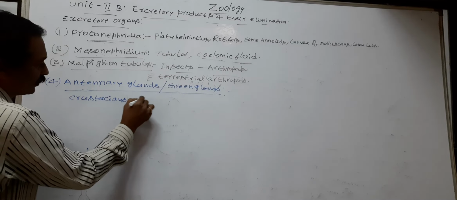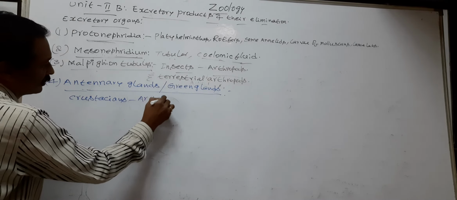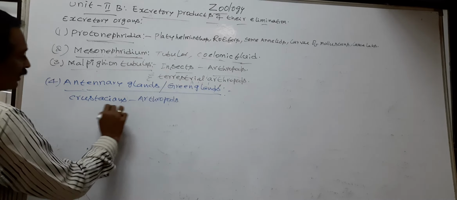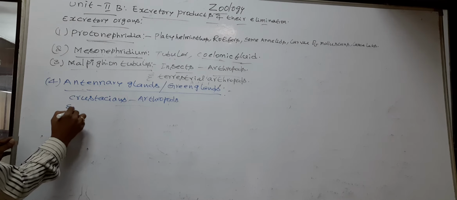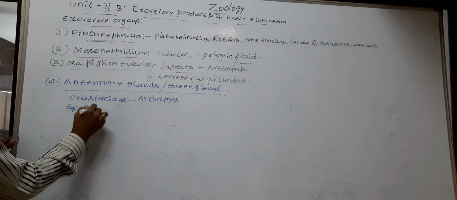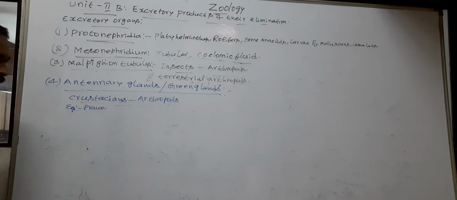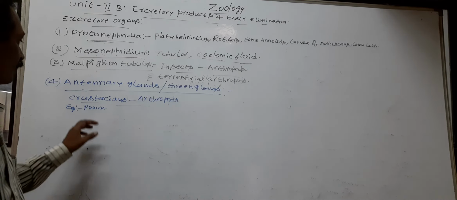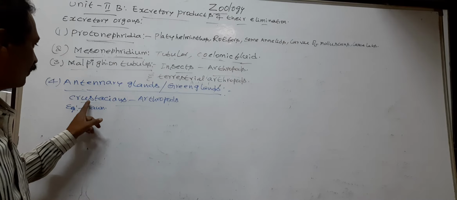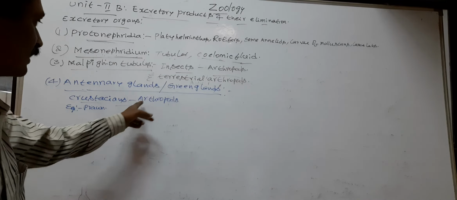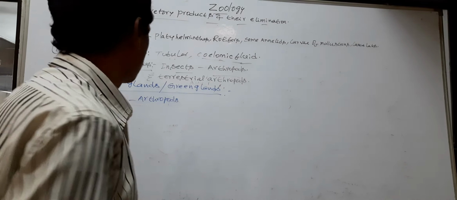Crustaceans are arthropods. Example, prawn. Prawn is a crustacean. So, antennary glands or green glands are found in crustaceans. Crustaceans are arthropods.